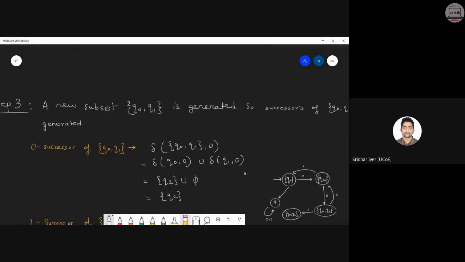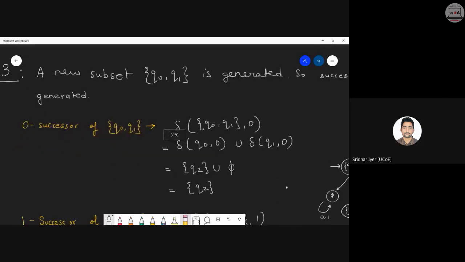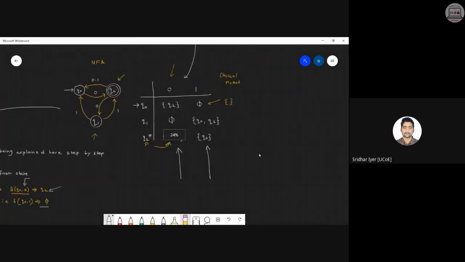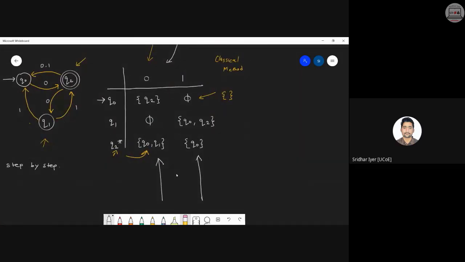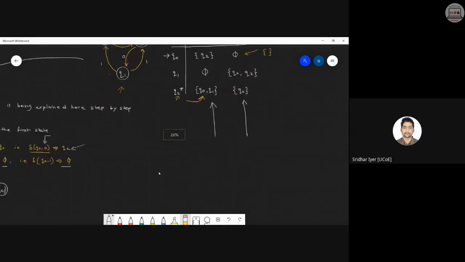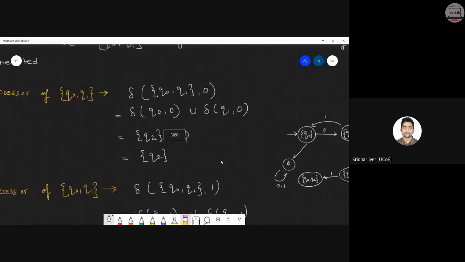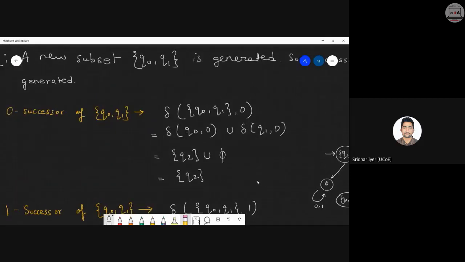So the same thing you need to do. What is the difference between this and the previous step? Look carefully. Zero successor of Q0, Q1 will be, do we have a transition for Q0, Q1 yet in our table? Are we having Q0, Q1 in our initial table? No. We don't have Q0, Q1 state over here. Do we have it with us? No. So what we can do is, have a look once again.